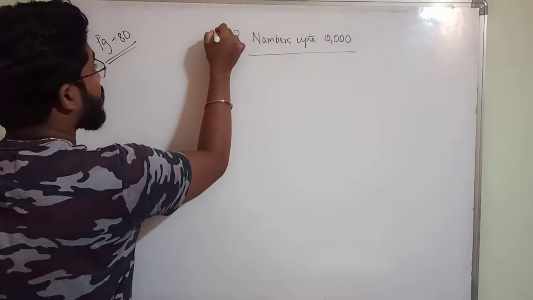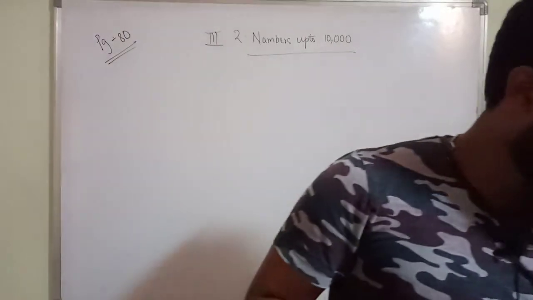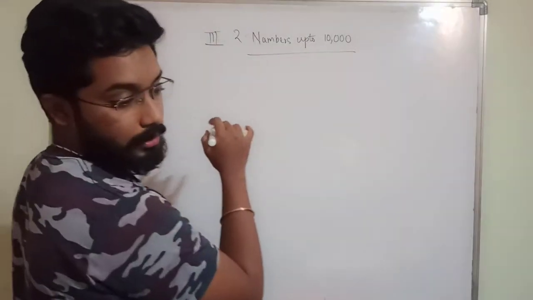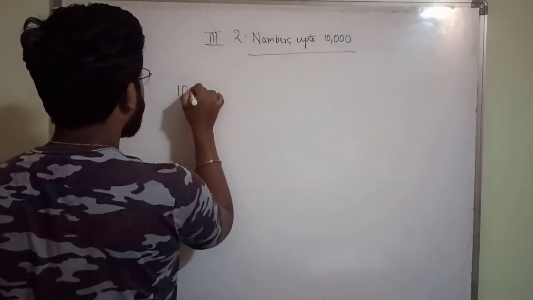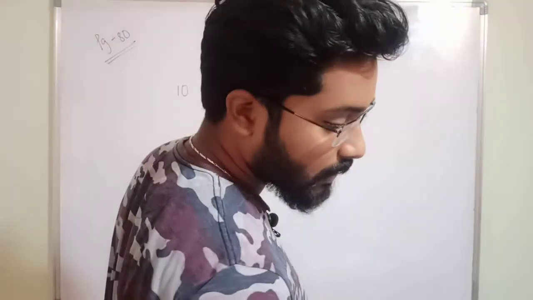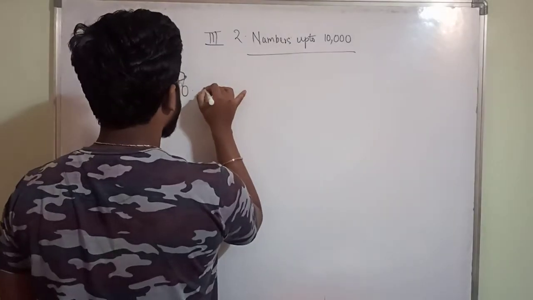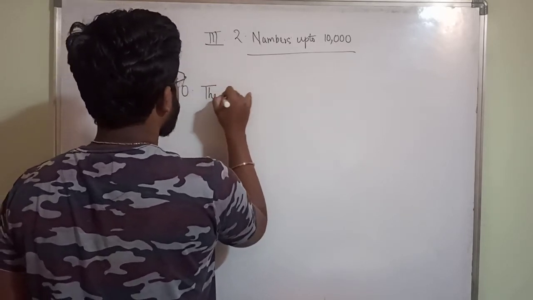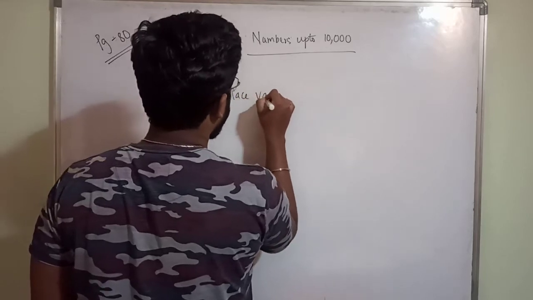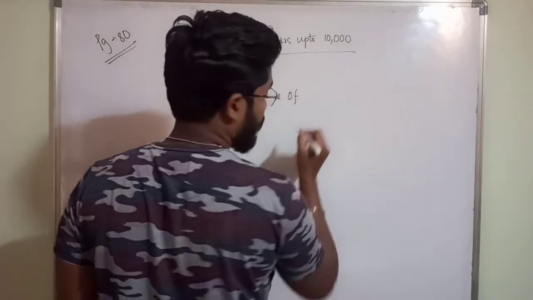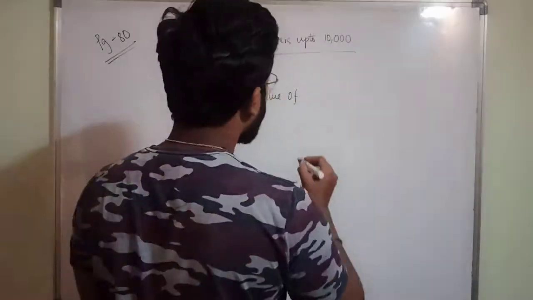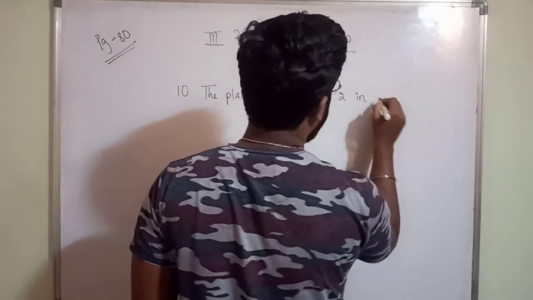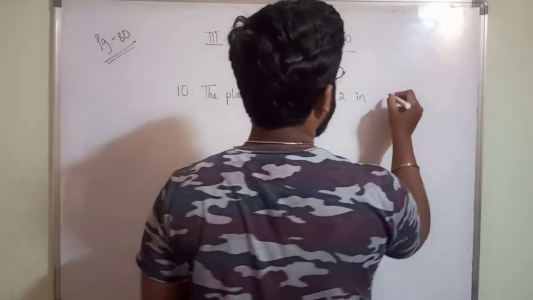This is of 3rd standard, I think. So in that, choose the correct answer in page number 80, last one is remaining. What is that? The place value of the digit 2 in 825.